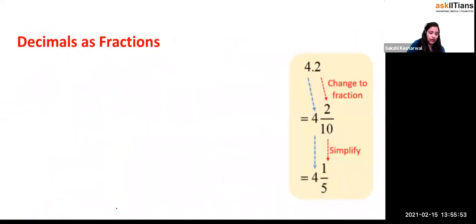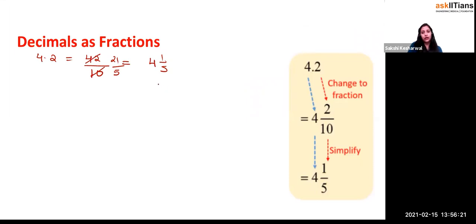Now, if you have a decimal like 4.2 and want it as a fraction, it can be written as 42 by 10, right? If you simplify this, it can be written as 21 by 5, or I can write it as 4 whole 1 by 5. Either way, you just simplify and get the answer, right?